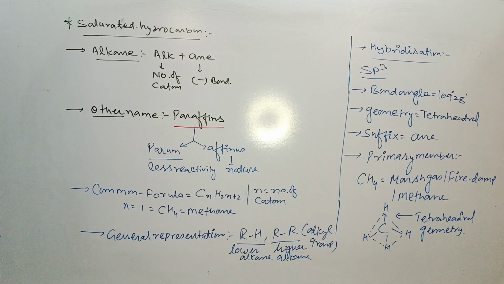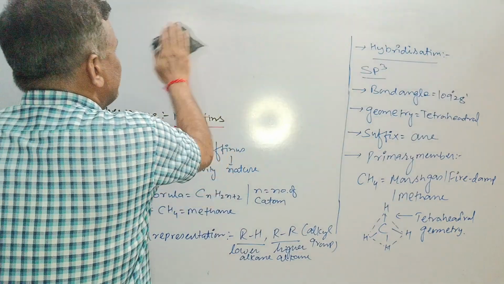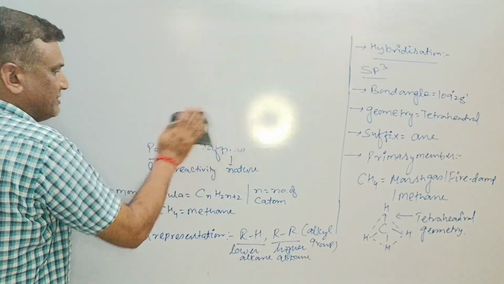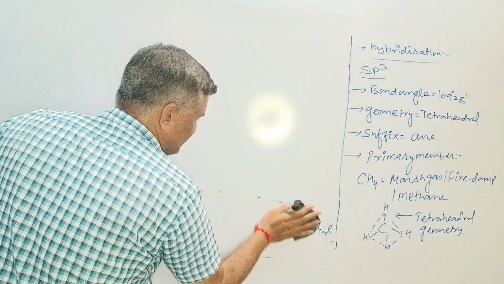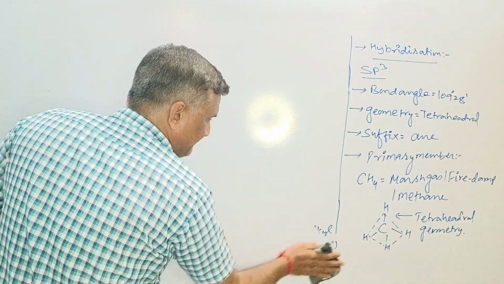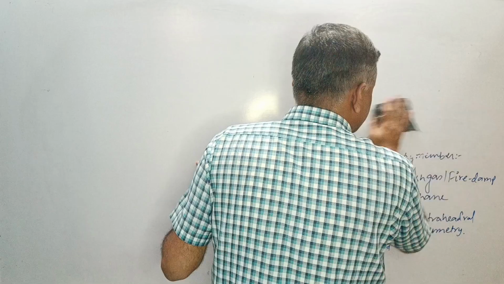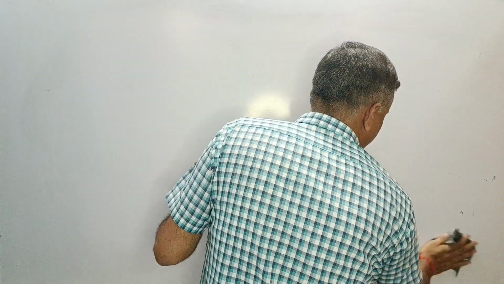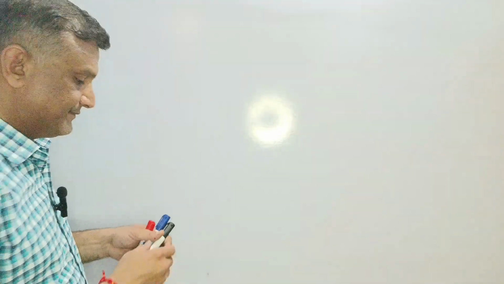Now it's time to discuss another kind of open chain hydrocarbon, that is your unsaturated hydrocarbon. I would like to take both of them in one slide. We will discuss them together. Listen to me carefully.